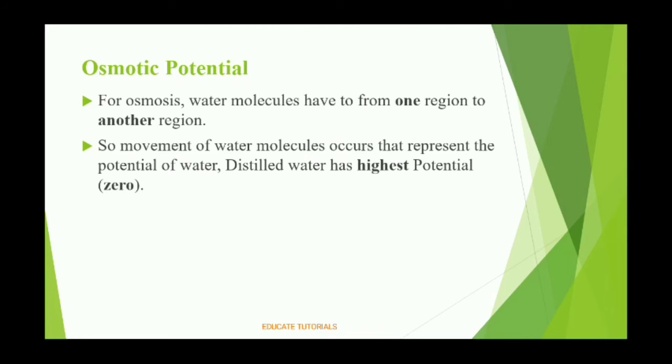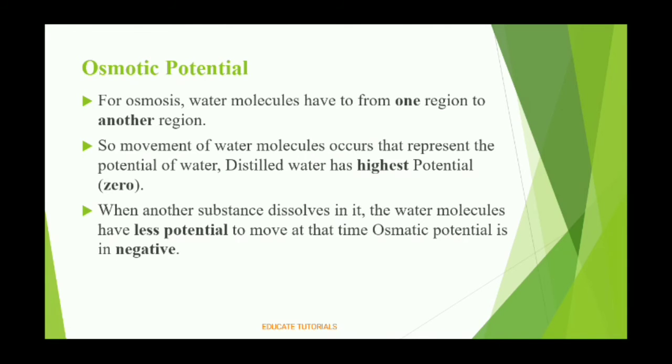So the movement of water molecules represents the potential of water. If the movement of water occurs, kinetic energy is formed. If kinetic energy is formed, potential is formed. So we say that water potential is there. You can say that distilled water or pure water has only water molecules, so it has the highest potential. The highest potential is 0. When other substances are dissolved in pure water, the water molecules have less potential to move at a time.